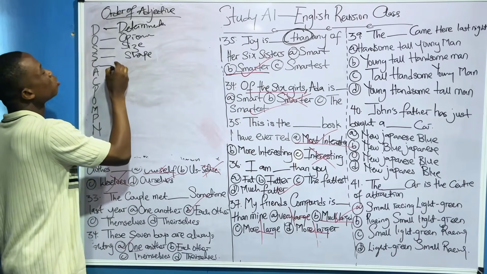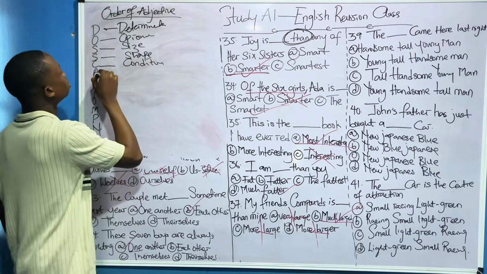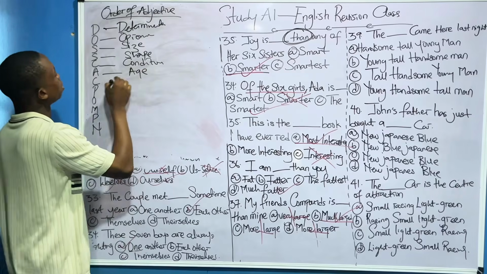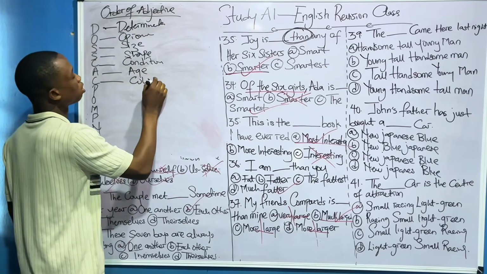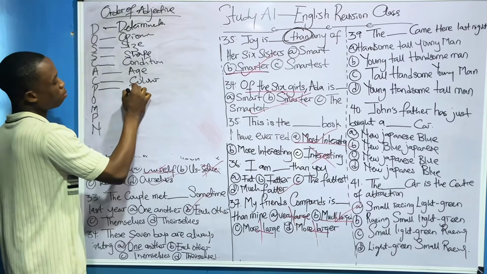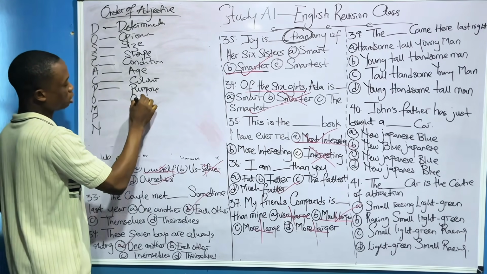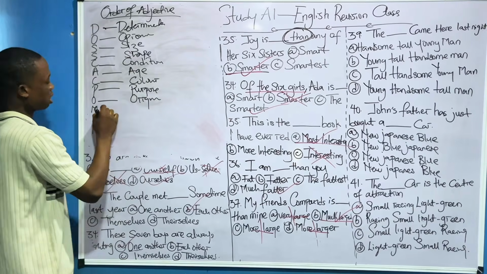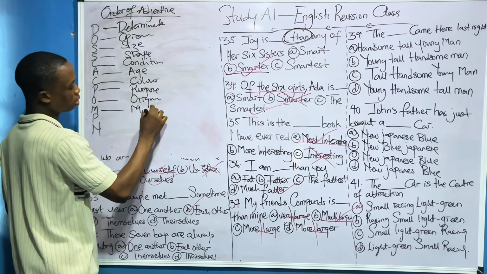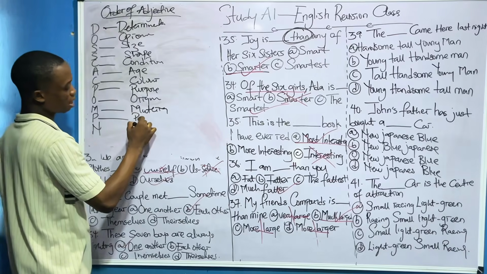This C is condition. This one is age. This one is color. This one is, I think, purpose. This one is origin. This one is material. This one is pattern.